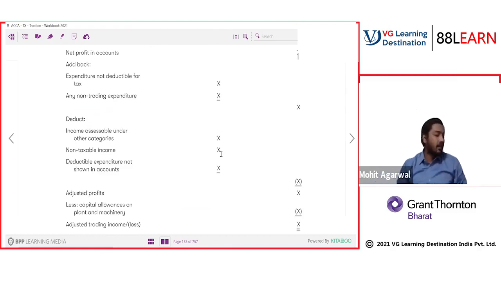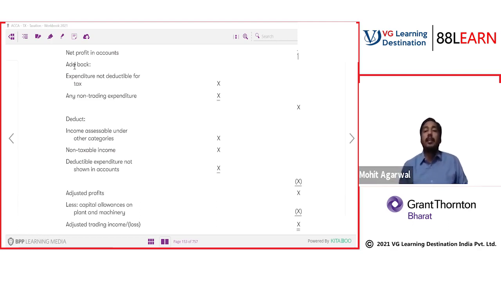Check out, everyone. Very important. Is it clear to everyone? Is this pro forma clear to everyone? Let me know. I want answers from everyone. Yes, no. Respond fast. Very good, Aryan. Please understand this. Whatever question is in your mind, ask me. Because without understanding this pro forma, whatever I'm going to teach you, you will not understand. You should understand why we are adding, why we are deducting, what we are doing. If you take these fundamentals lightly, you will not understand the provisions. I can only elaborate on provisions when you understand this pro forma.